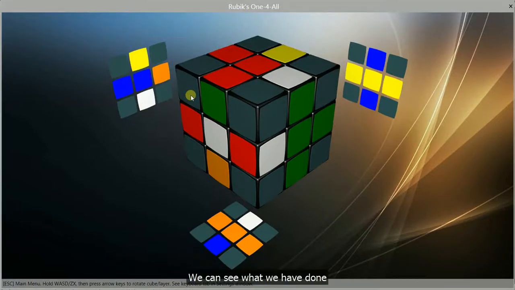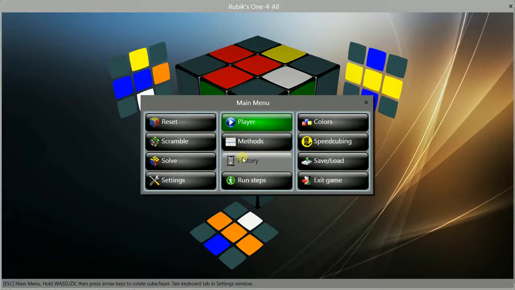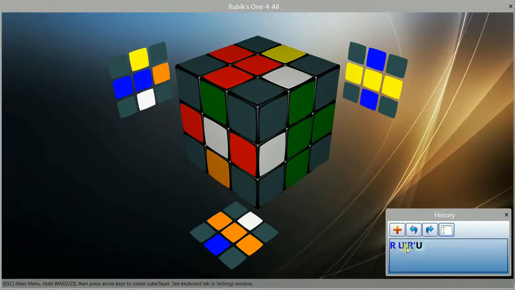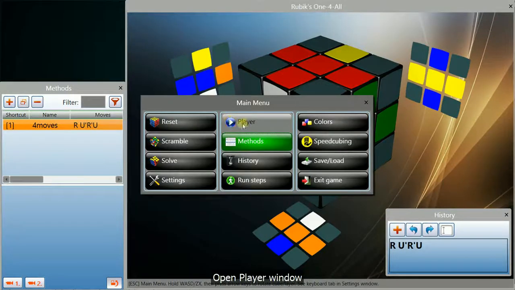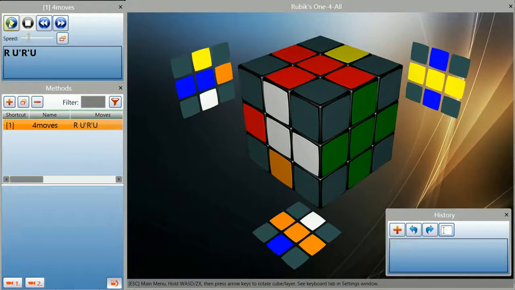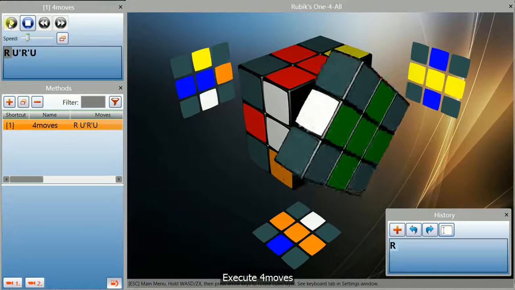We can see what we have done in history window. Save. Open player window. Execute 4 moves.